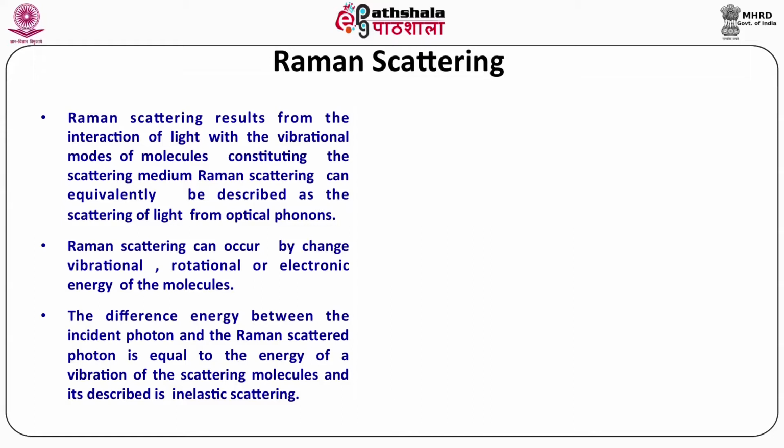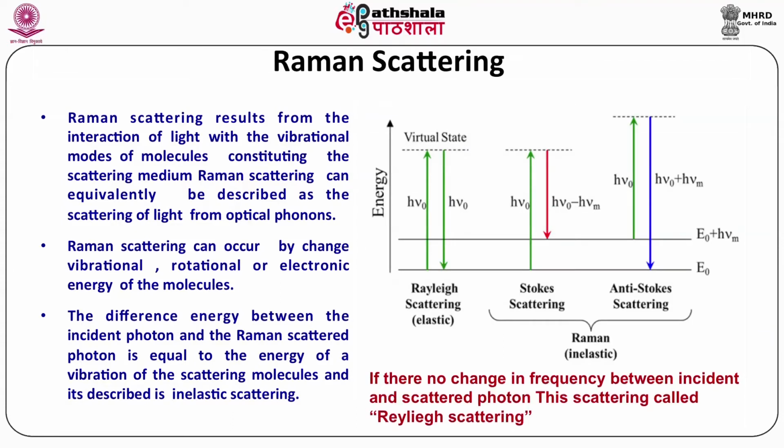Raman scattering can occur by change in vibrational, rotational or electronic energy of the molecules. The difference in the energy between the incident photon and the Raman scattered photon is equal to the energy of vibration of the scattering molecule and is described by inelastic scattering. You can see here in the energy diagram that in the case of Rayleigh scattering, both excitation and emission energy are equal, so the amount of energy during scattering remains the same.